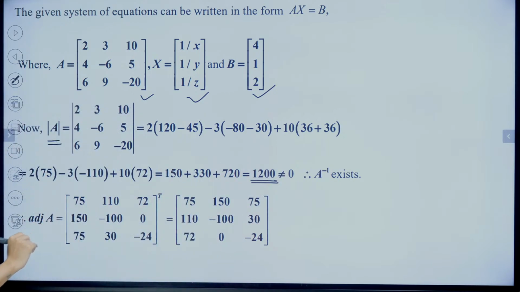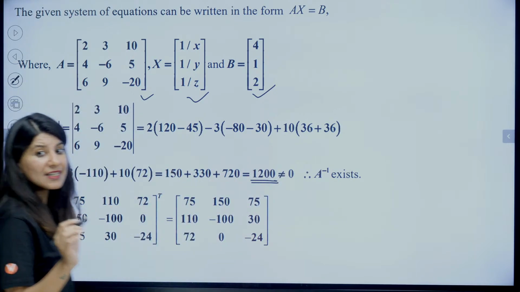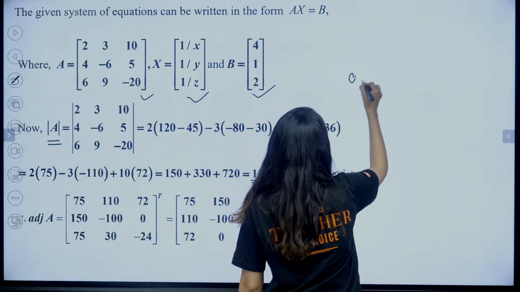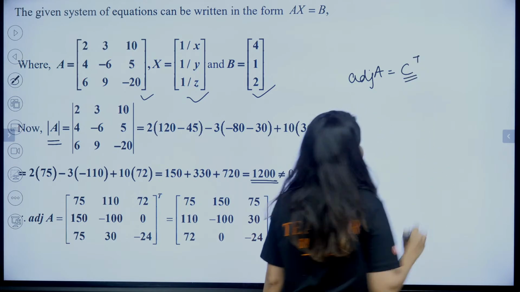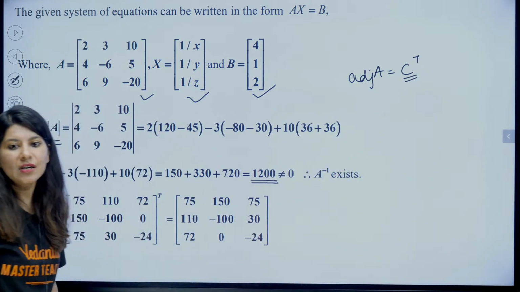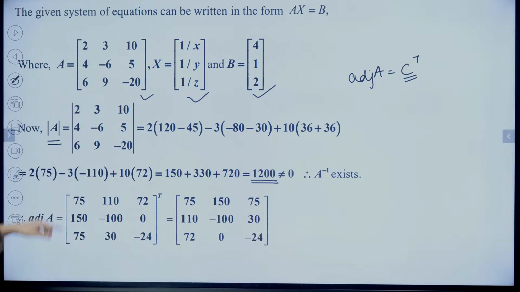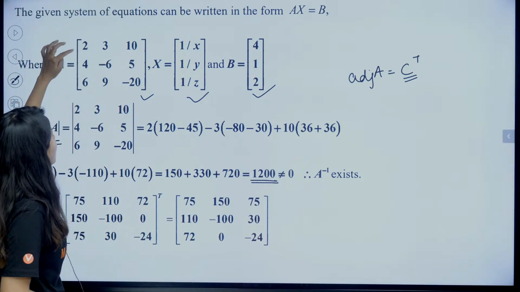Now we need to figure out the adjoint of A. You know what is adjoint of A? Let me just tell you how to calculate adjoint of A. So cofactor matrix transpose. Cofactor matrix transpose, right? So cofactor matrix, how do we find it?